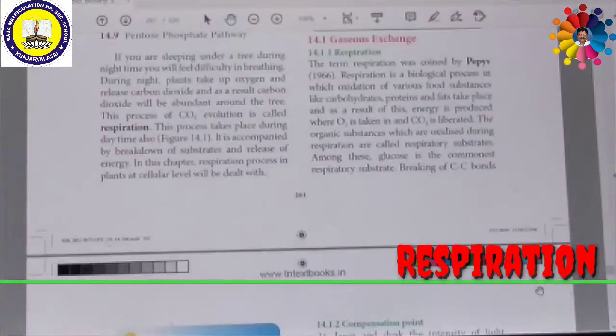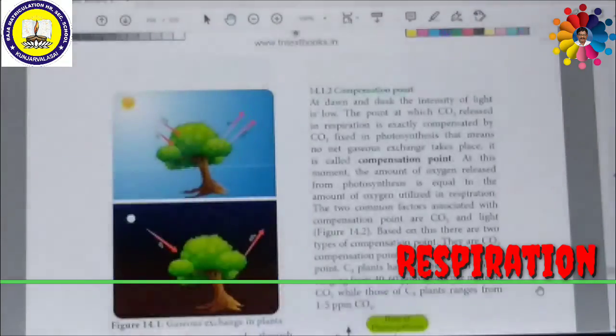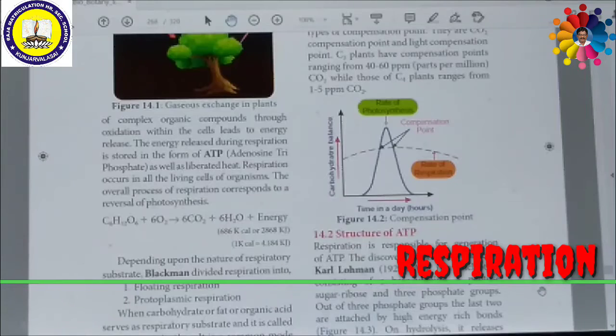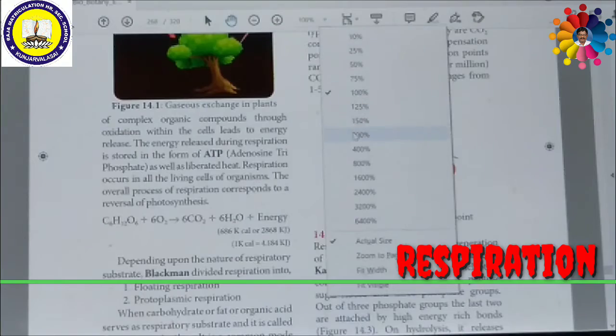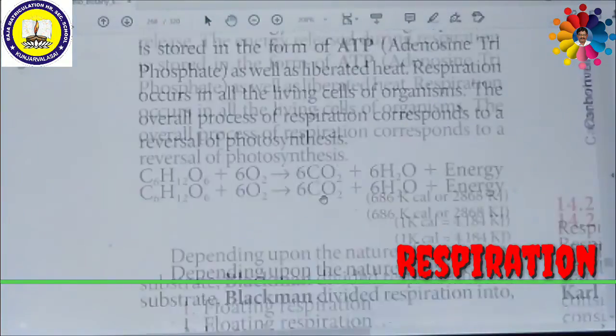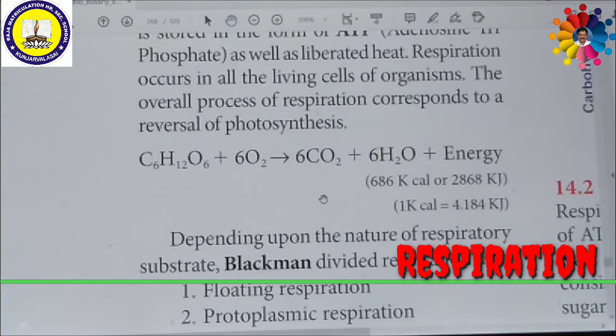Look at this picture. We can see an equation which will help us understand the chemical process which takes place. On the screen there is an equation: C6H12O6 plus 6O2.